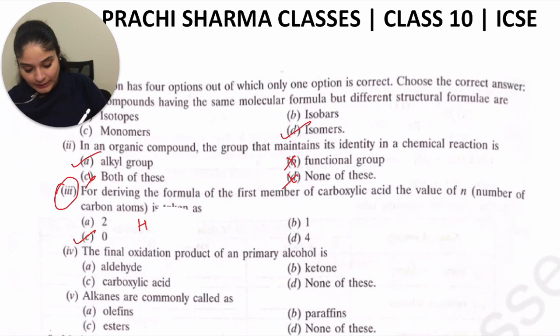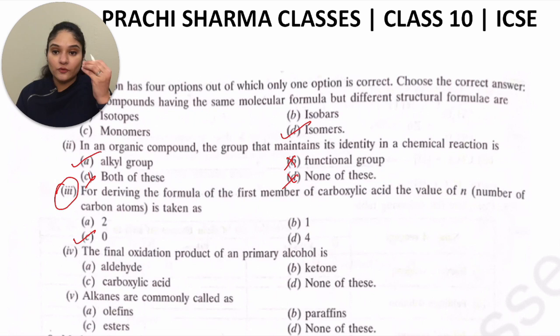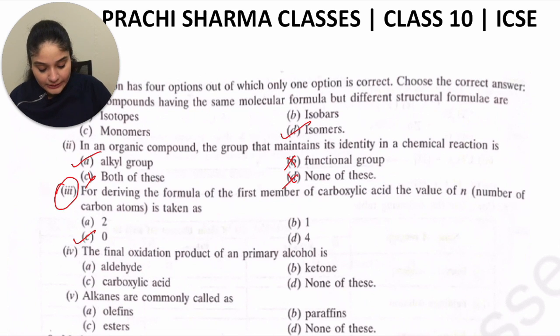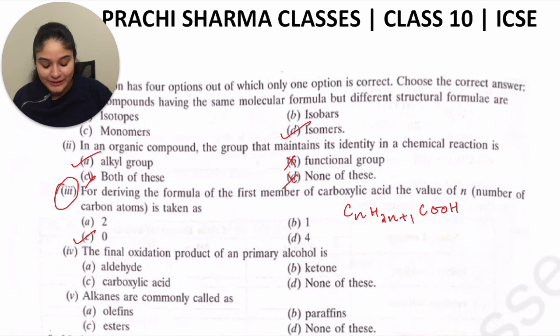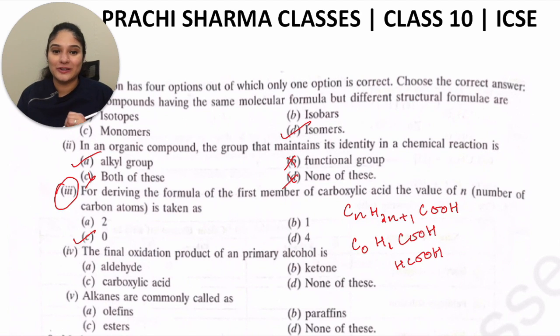But students, let me explain this. The general formula for a carboxylic acid is CnH2n+1COOH. So when you take n as 0, this becomes C0H1COOH. So HCOOH is your methanoic acid, with the number of carbon atoms selected in the general formula being 0. Okay students, make sure you remember this one.